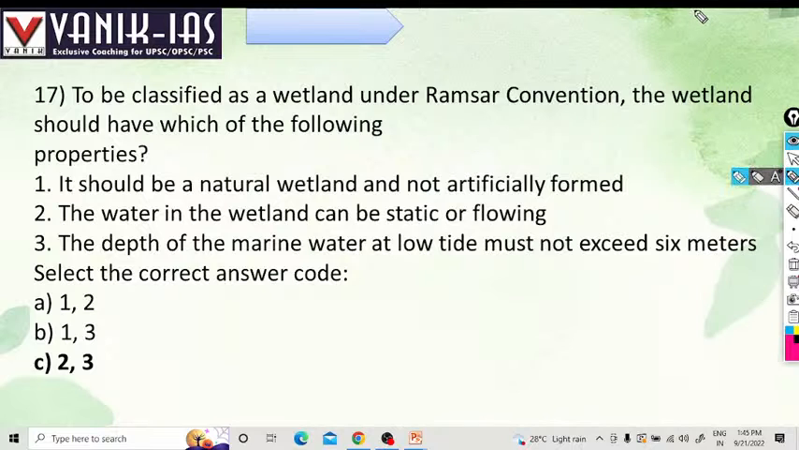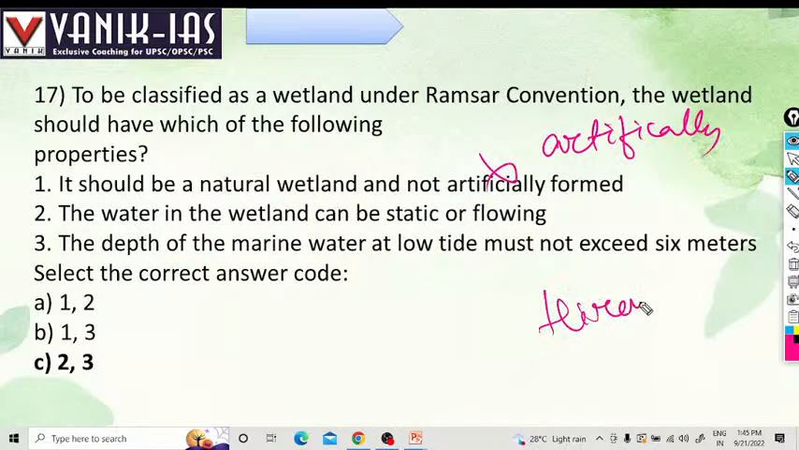To be classified as wetland under Ramsar Convention, the wetland should have the following properties. It should be a natural wetland. No, this is not natural wetland. It can be artificial wetland as well. For example, in case of Odisha, it is Hirakud Dam, which is an artificial dam that was declared as Ramsar site. Over the years, a huge amount of biodiversity developed in that area, so that can be declared as natural wetland.